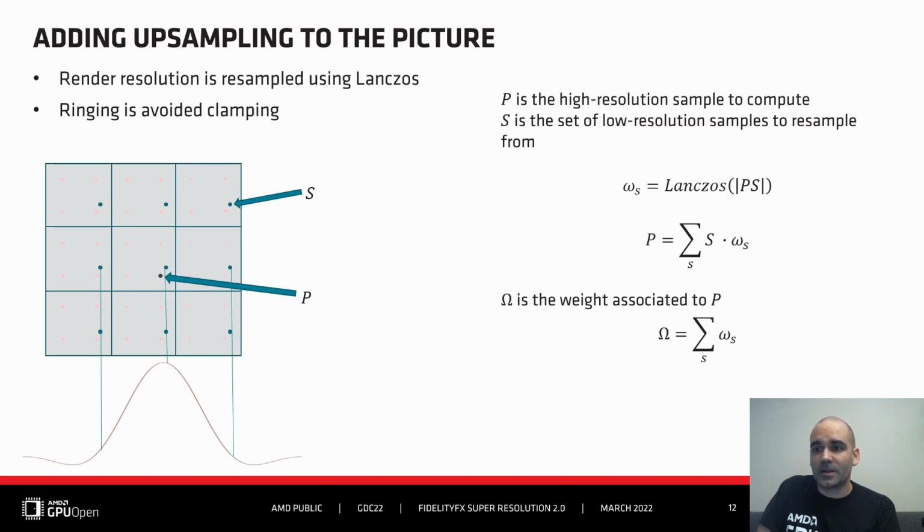Using Lanczos can introduce ringing artifacts, and to remove those, we clamp P, the final sample value, to the range given by the 2x2 centered samples of the 4x4 area that we are considering up front.